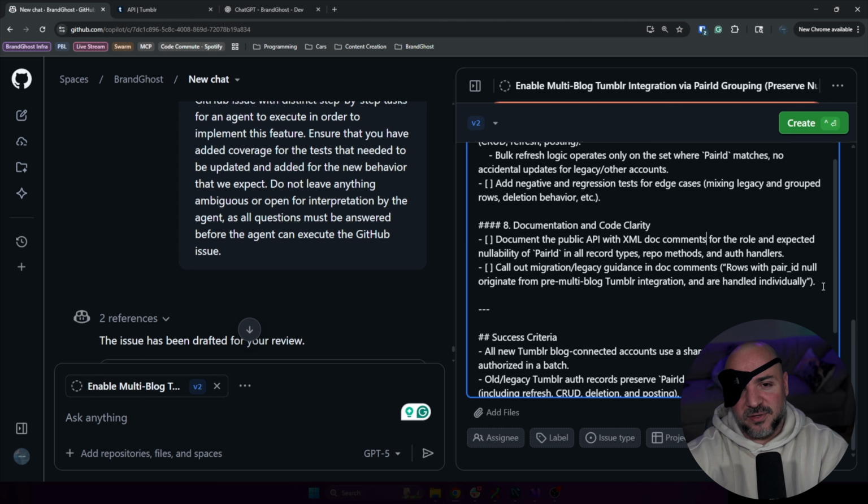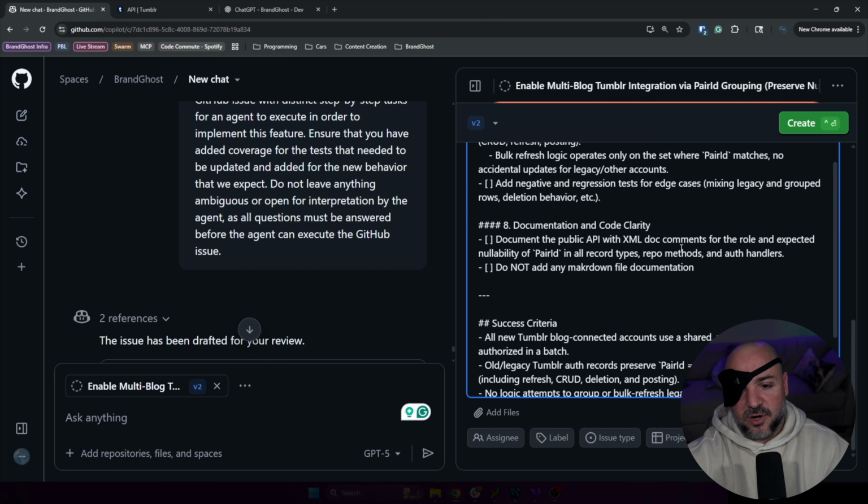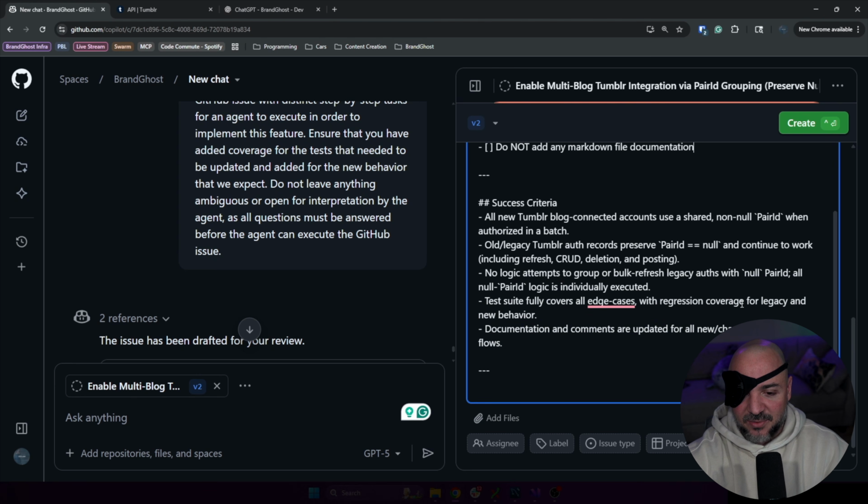I don't always do this, but sometimes like if I'm going back and touching up code that already exists, it's kind of nice just to add it, and then it makes the code a little bit easier to work with in IntelliSense. And then I do want to say, do not add any markdown file. Literally, I want to call out to not do this. Yes, thank you, Grammarly. Okay, I think this is what I would like to do.